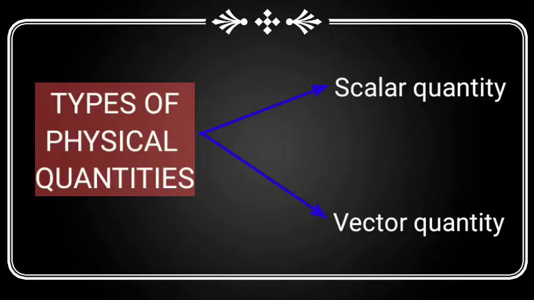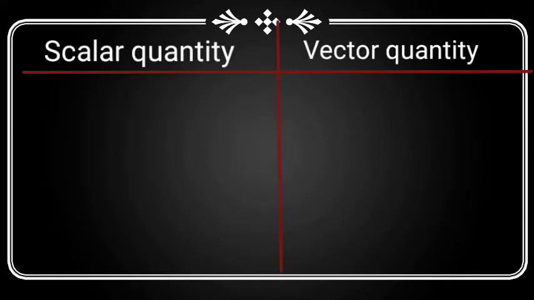Now let's learn types of physical quantities. First one is the scalar quantity and second is the vector quantity. Let's compare both these quantities.